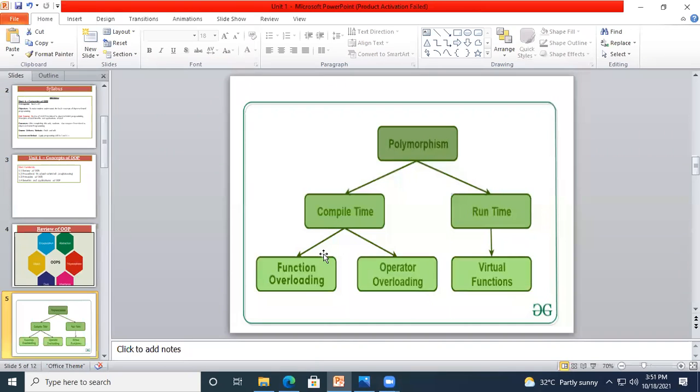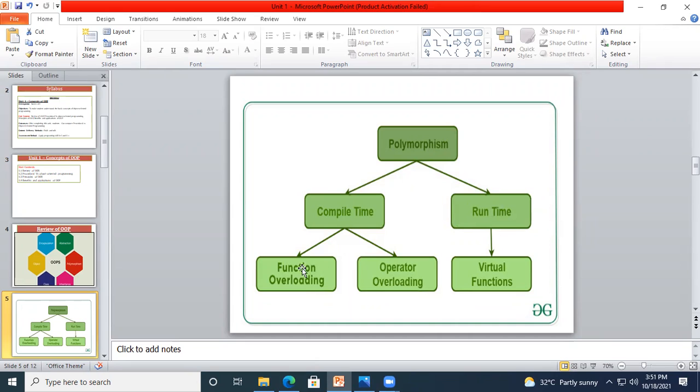Now, how does this polymorphism, that means multiple forms, appear in the programming language? For that we have two more concepts: function overloading and operator overloading. That we will consider only. The virtual function is one of the types where we find runtime polymorphism.